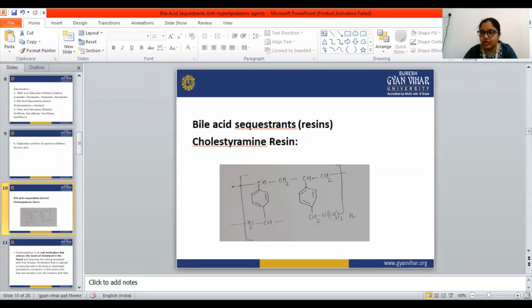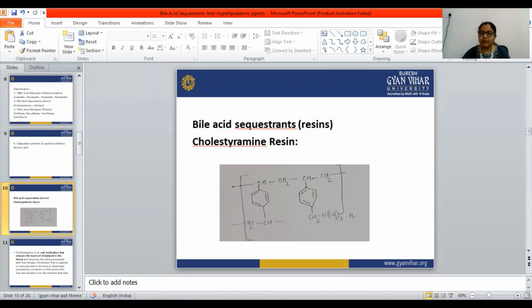It prevents reabsorption into the liver, and the decrease in the body content of bile acid is compensated by an increase in the conversion of cholesterol to bile acid. So what these cholestyramine resins do is bind with the bile and prevent the reabsorption of the bile in the GIT.